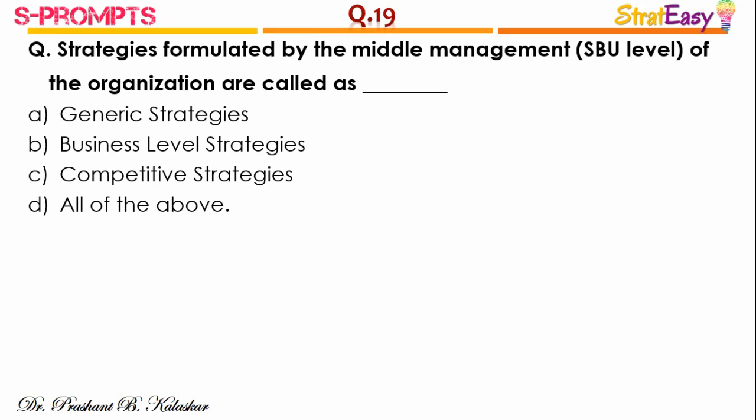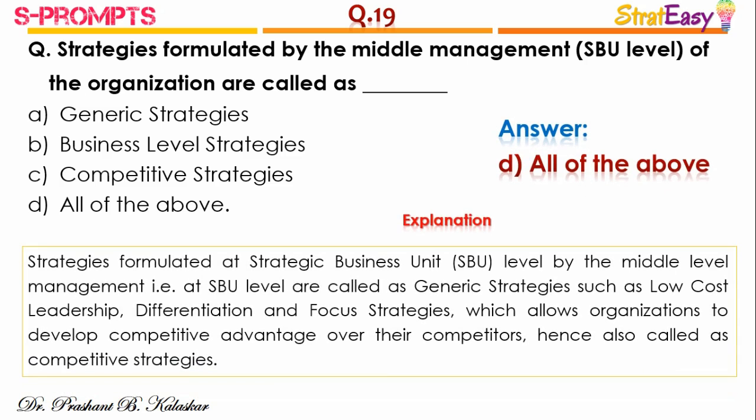Question number 19. Strategies formulated by the middle management, that is SBU level of the organization, are called as, and the right answer is option D, all of the above. Strategies formulated at strategic business unit level by the middle management, that is at SBU level, are called as generic strategies such as low cost leadership, differentiation and focus strategies, which allow organizations to develop competitive advantage over their competitors, hence also called as competitive strategies.